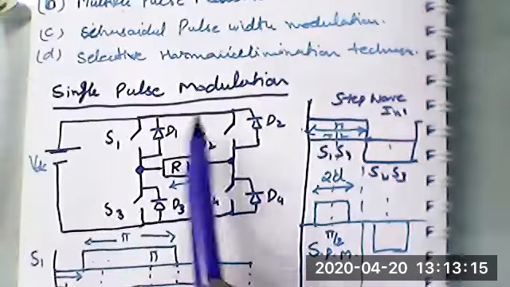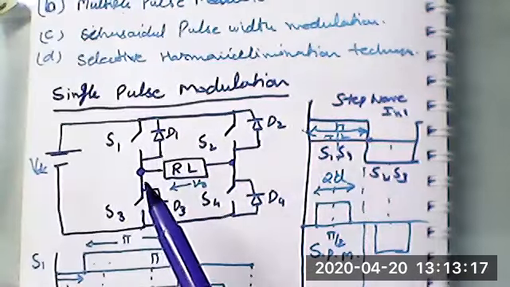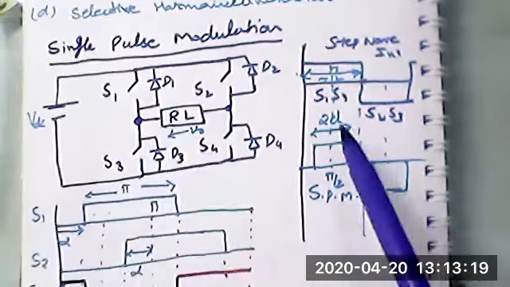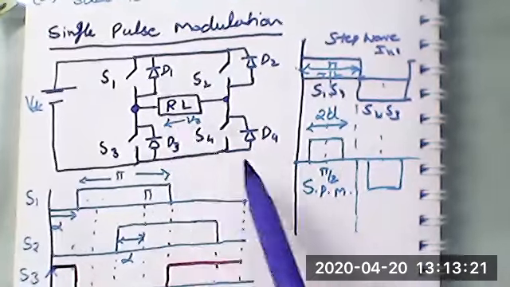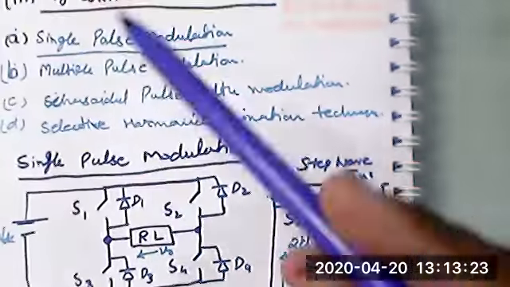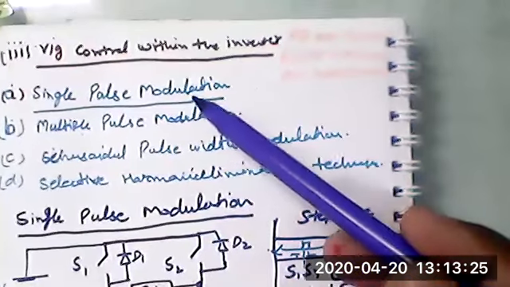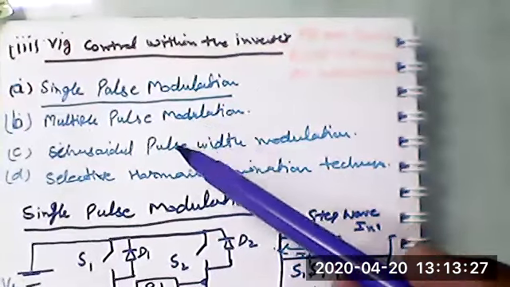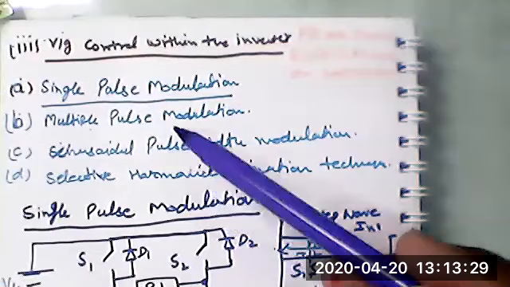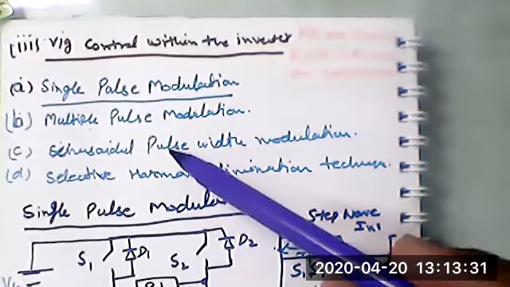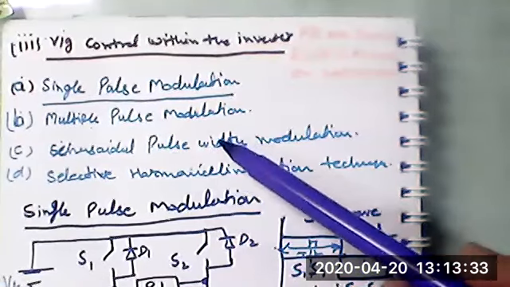In that case, we don't require any additional circuit. We are just playing with the switching of these devices. There are several methods like single pulse modulation, multiple pulse modulation, selective harmonic elimination technique, and the best way is sinusoidal pulse width modulation.